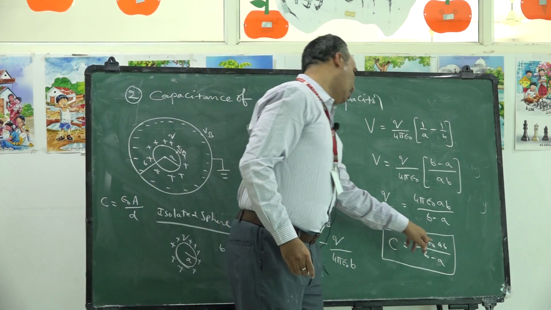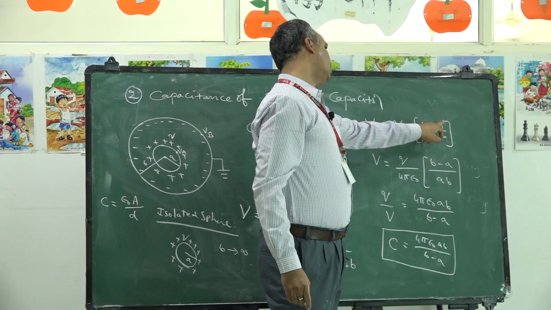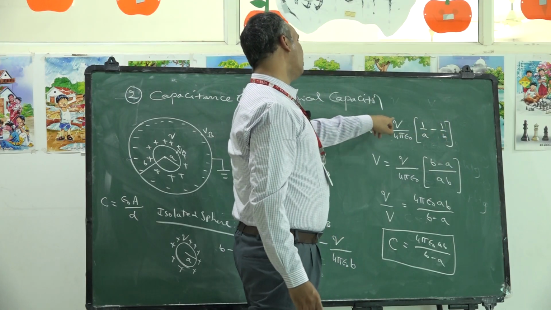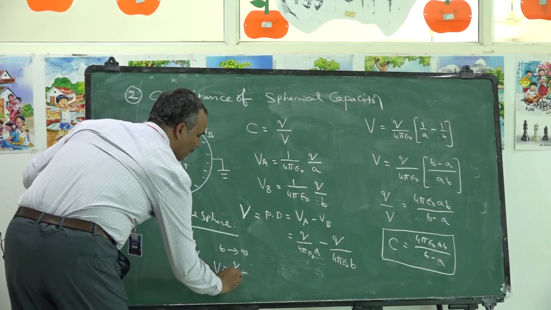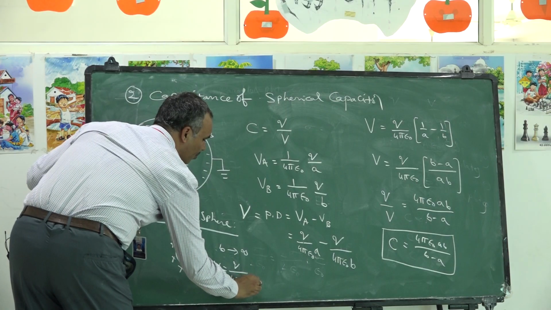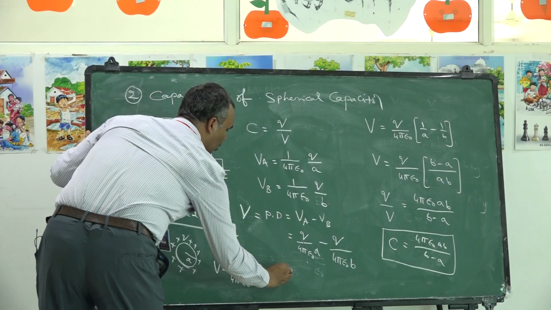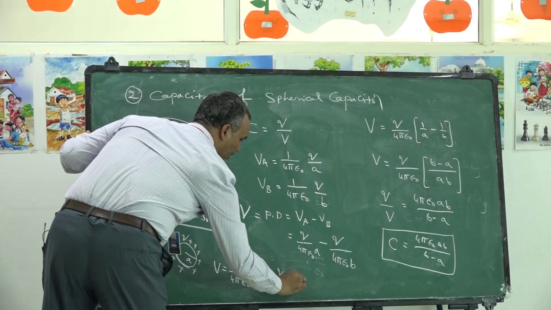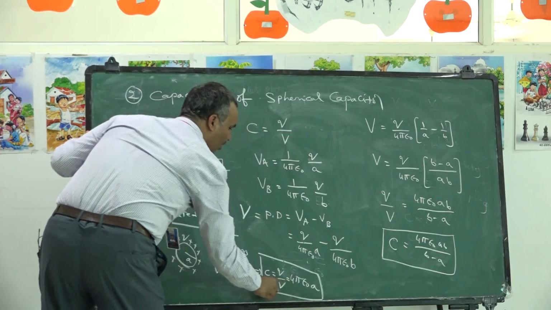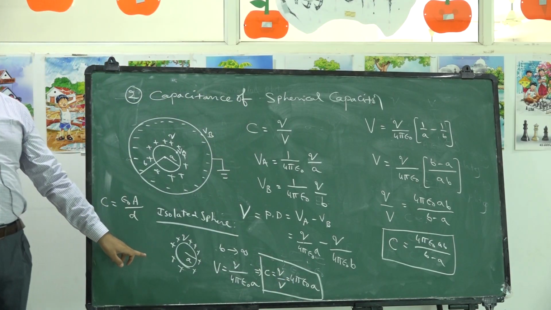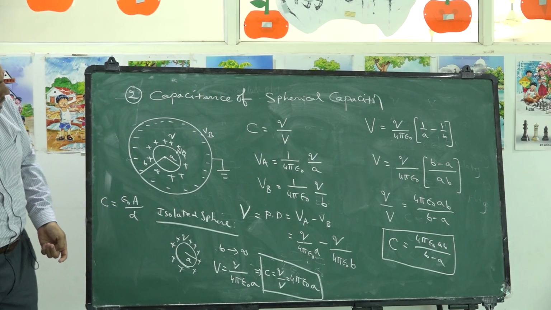When you put the B value as infinity here, what will happen? 1 by infinity becomes 0, so this term will go. So the potential on the surface of this is given by Q by 4 pi epsilon naught A. Capacitance is given by C is equal to Q by V, that means simply 4 pi epsilon naught A. 4 pi epsilon naught A is the formula for the capacitance of an isolated sphere. Isolated sphere means a single sphere. So this is the second idea.